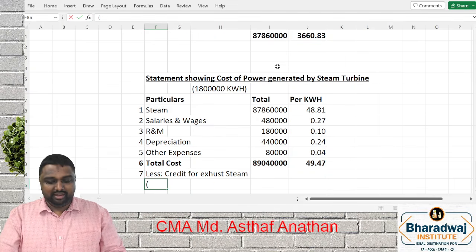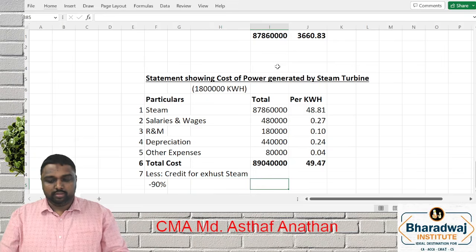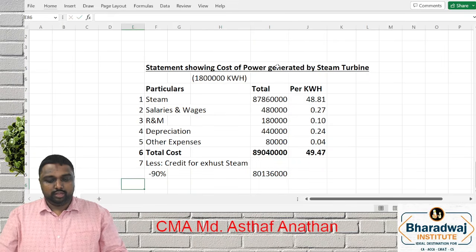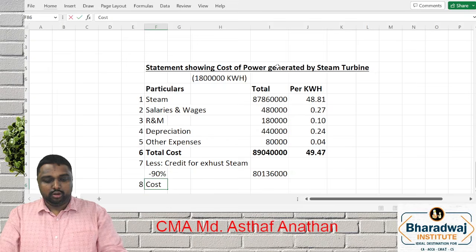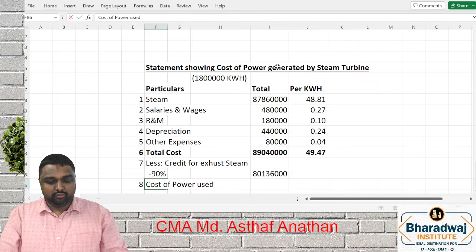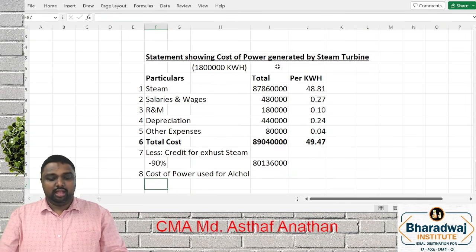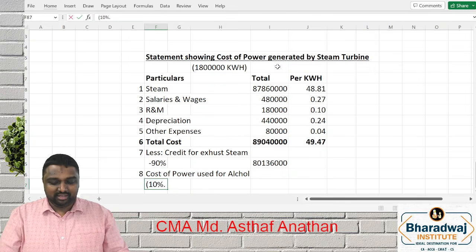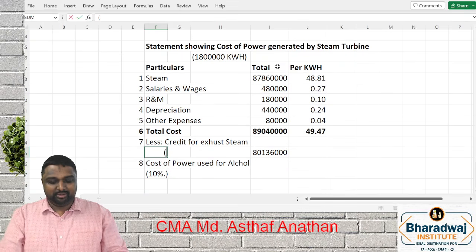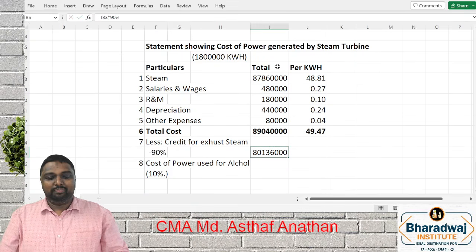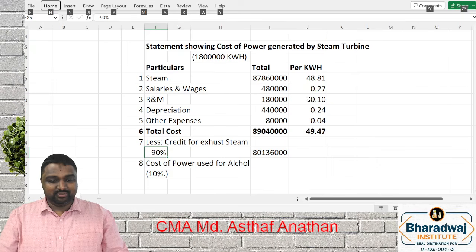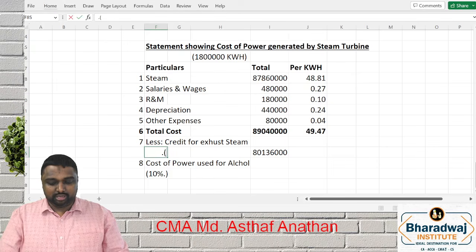That will be 90%. 10% they have mentioned, so that we will get it here. So this will be the cost of power used for what purpose you are using? Alcohol. What is the percentage? The same 10% you will get. But 90% is gone. Balance is the 10%. 10% only you are using. So that you got it.